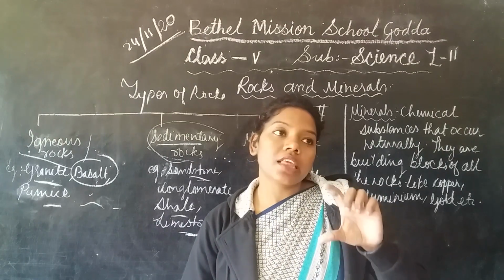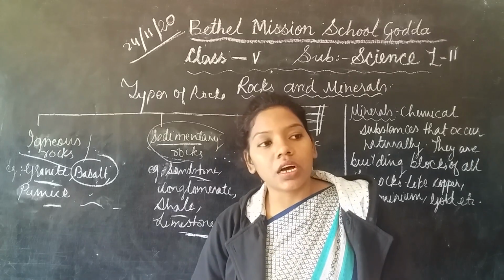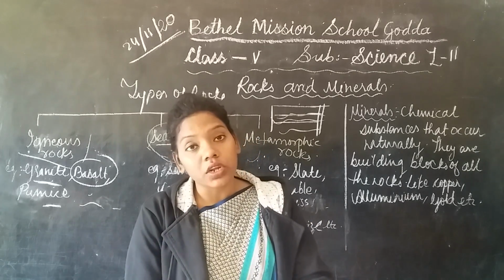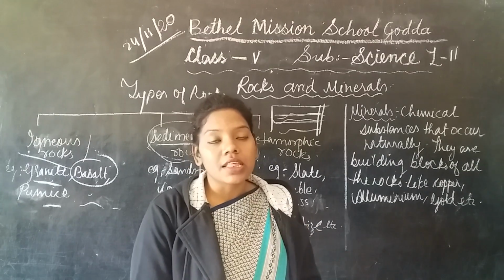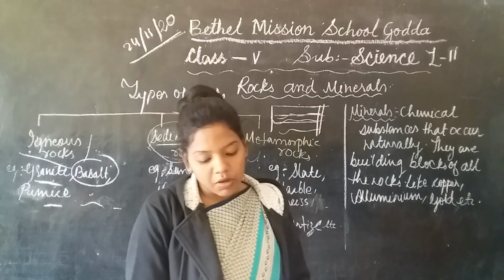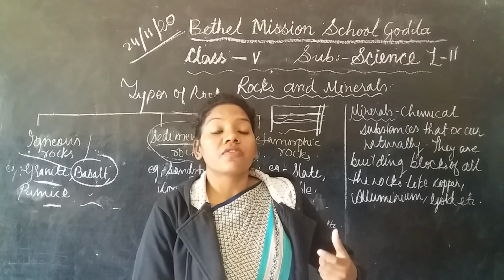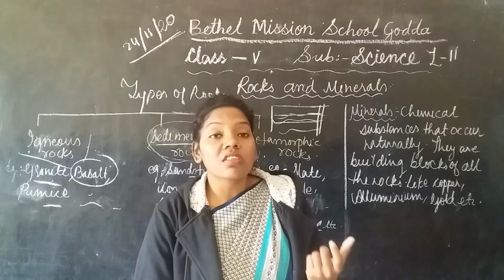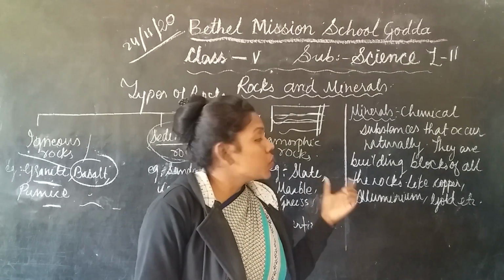Okay, and these metallic and non-metallic minerals have their own speciality. For example, metallic minerals are used for making machines, utensils, wire. These are the important uses of the metallic minerals. And non-metallic minerals, like magnesium and calcium, are used for industrial purposes, and our own body needs different minerals like calcium, sodium, and iron. These are the important minerals which are needed for our body. Okay, so these are the important uses of minerals.